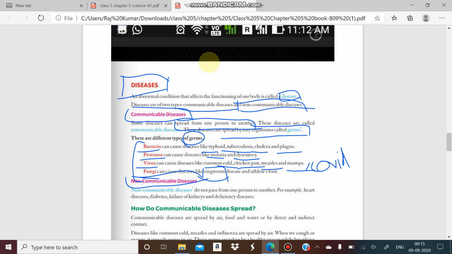For example, heart disease, diabetes, kidney failure, and deficiency diseases. Deficiency disease means the deficiency of any nutrition in our body. And another example is diabetes, which is an excessive amount of nutrition in our body. So these kinds of diseases we generally get in the deficiency case or the excessive case.